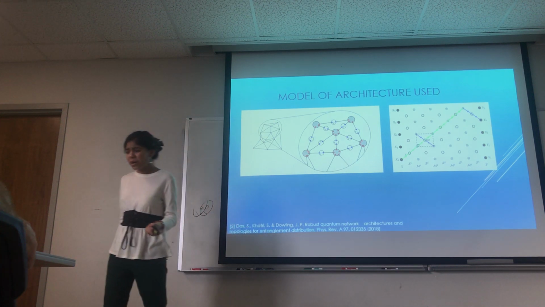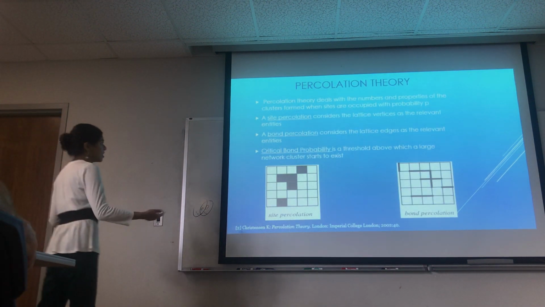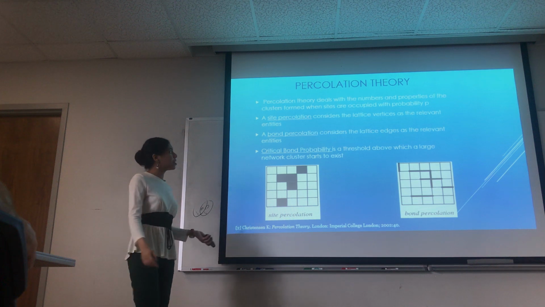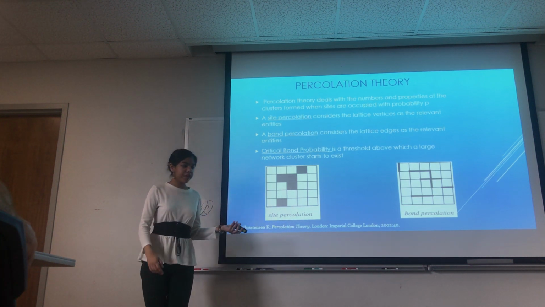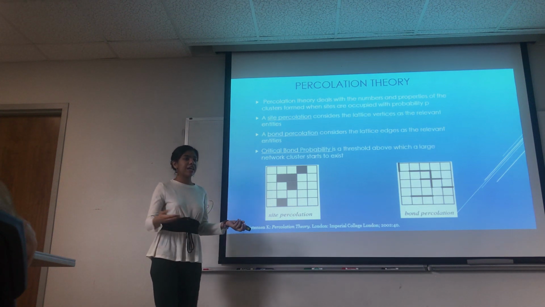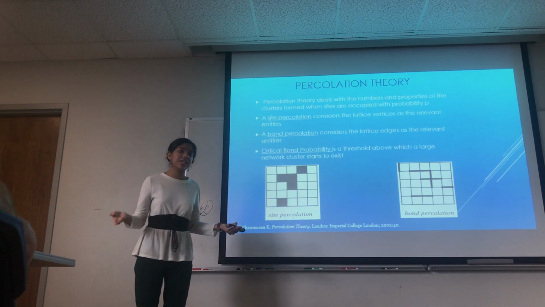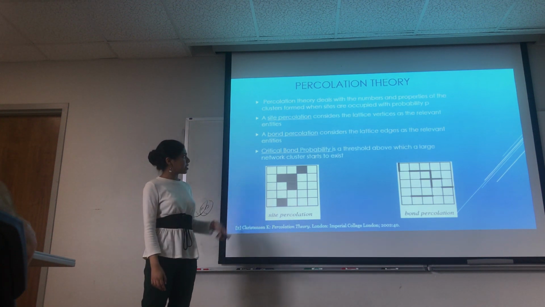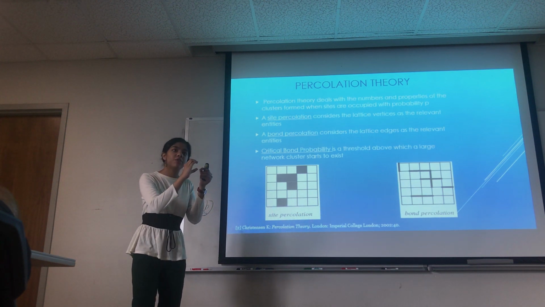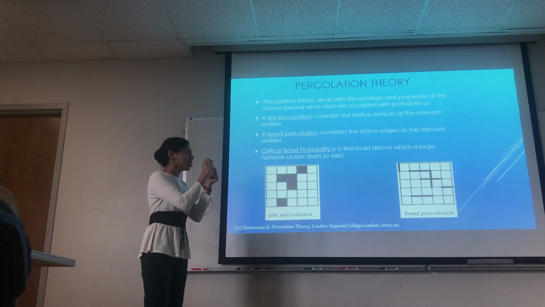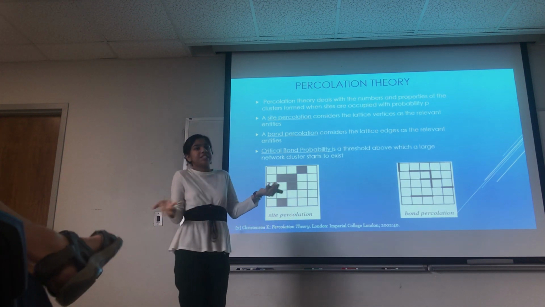So what is percolation theory? Percolation theory basically deals with numbers and properties of clusters formed when sites are occupied with probability P. So specifically, bond percolation theory deals with entanglement probability. So with probability P, entanglement is successfully exchanged. With probability 1 minus P, it is not. And site percolation theory considers the individual nodes. What happens if the node malfunctions? And what happens if someone starts to hack these nodes and they malfunction, disappear from the network?